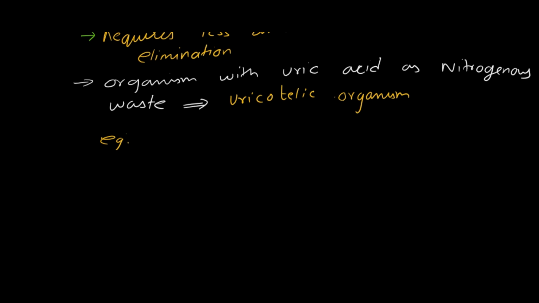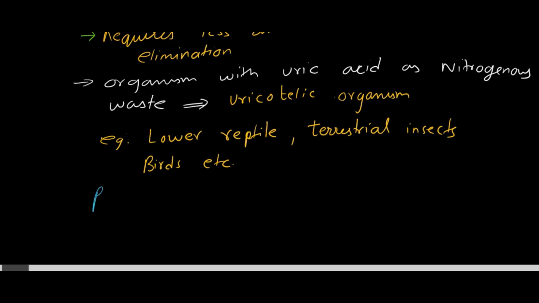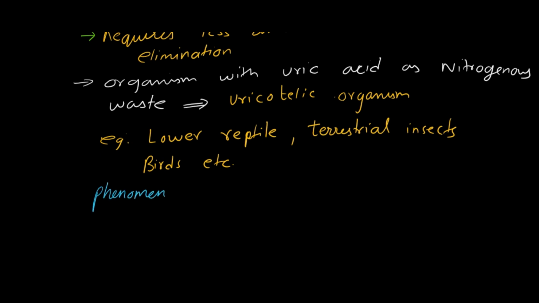And the examples are lower reptiles such as snakes or lizards, then terrestrial insects such as cockroach, grasshopper, etc., and the birds. The phenomenon of excreting uric acid is called uricotelism.